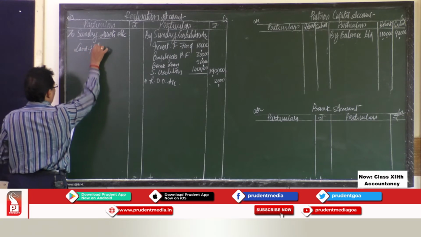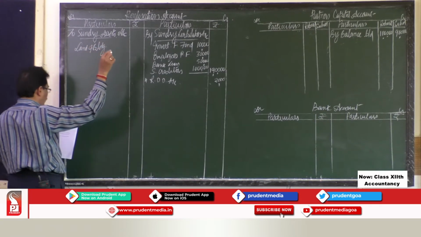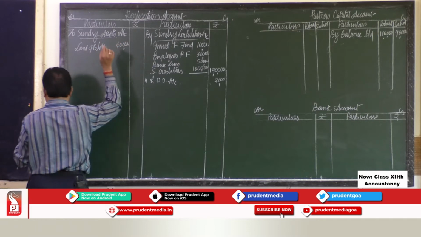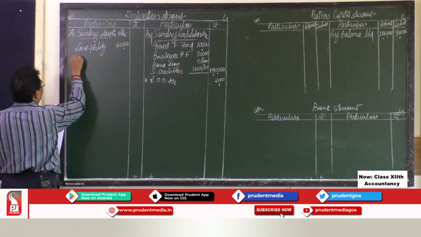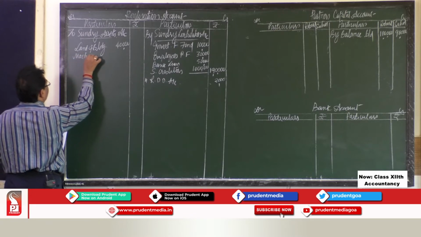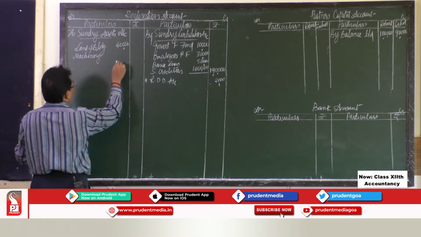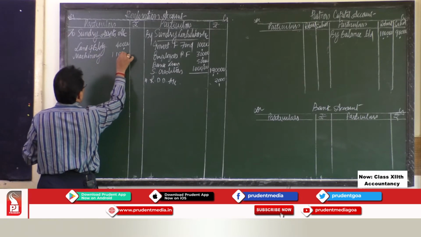Land and building is rupees 40,000. Then we have machinery rupees 1,10,000.